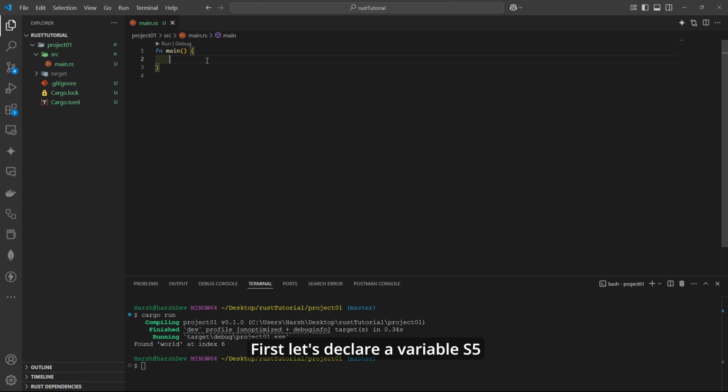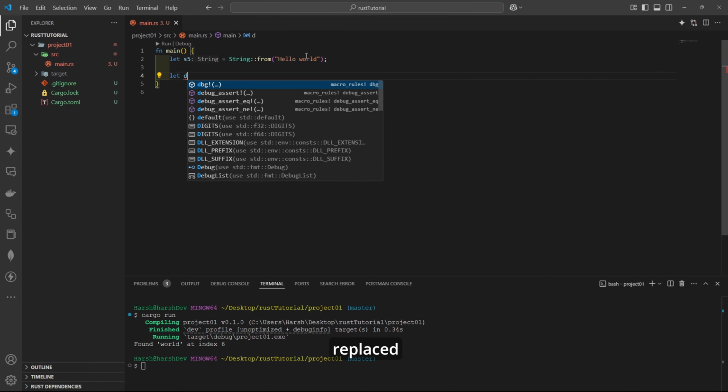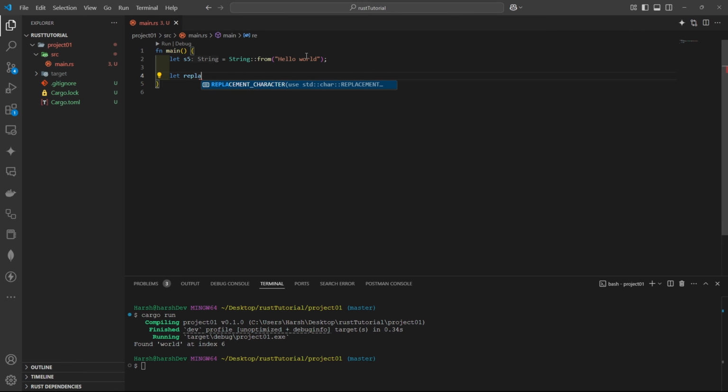First, let's declare a variable s5 which holds the string hello world. Then declare a second variable, let's say replaced, and use the dot replace method.